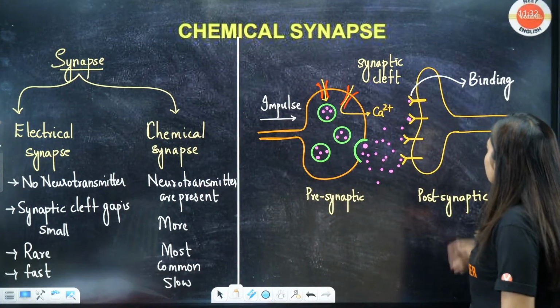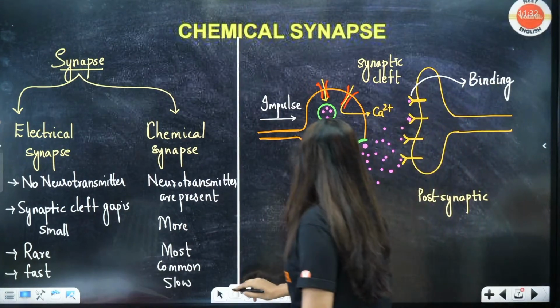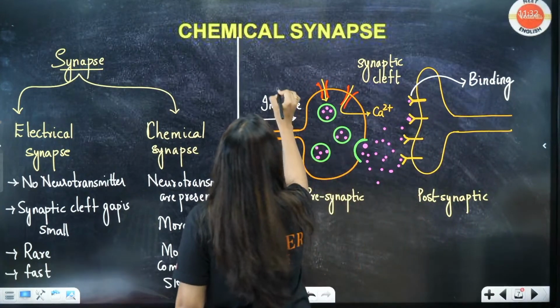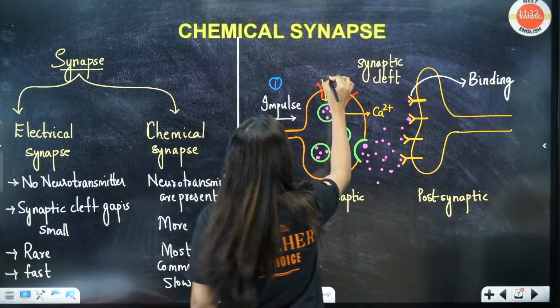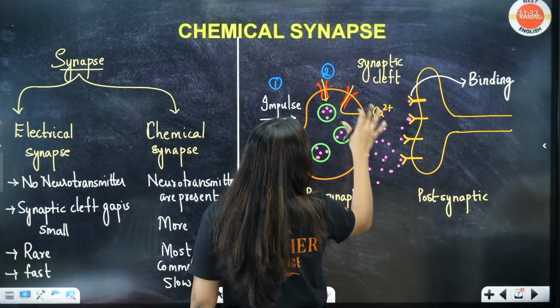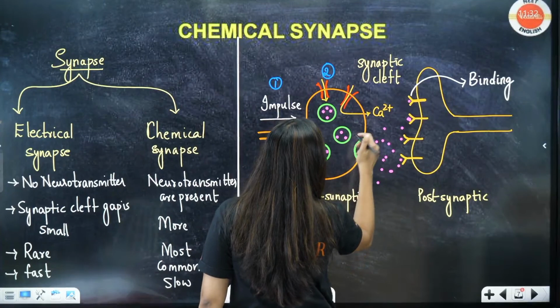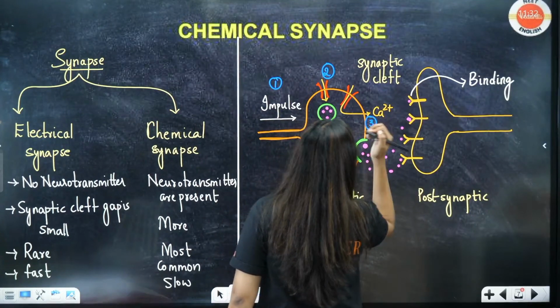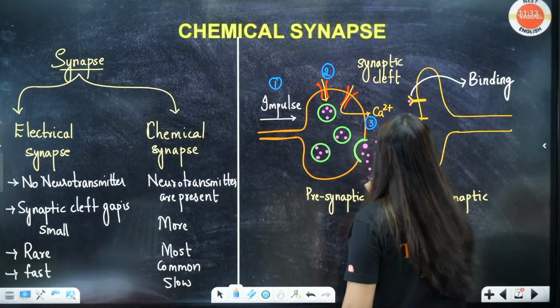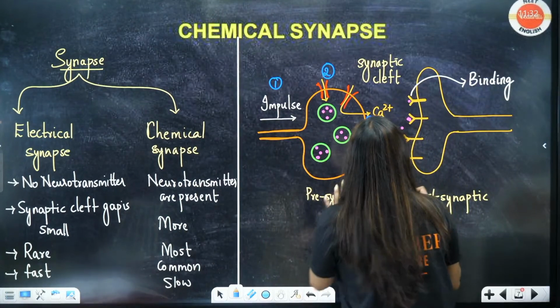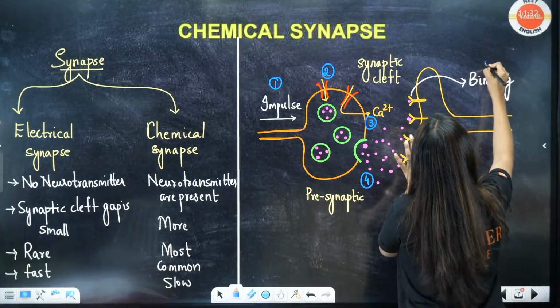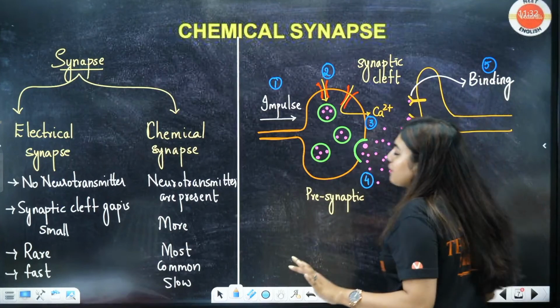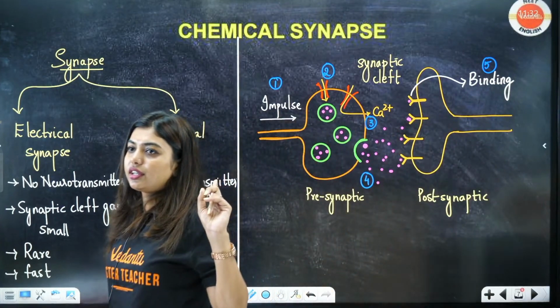So here binding will happen. I'm writing it down: first, the impulse will come. Second, the calcium gated channels will open. Third, calcium enters the presynaptic. Fourth, this leads to the neurotransmitters getting released. And the fifth step is binding. So five steps are there, and I have written them.